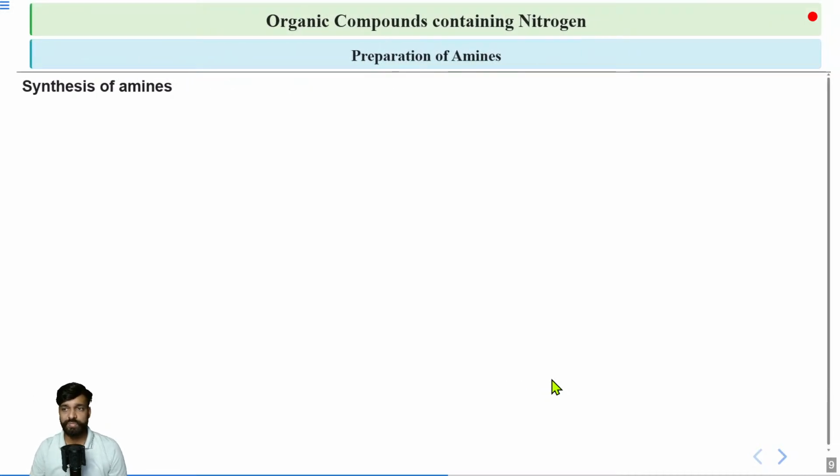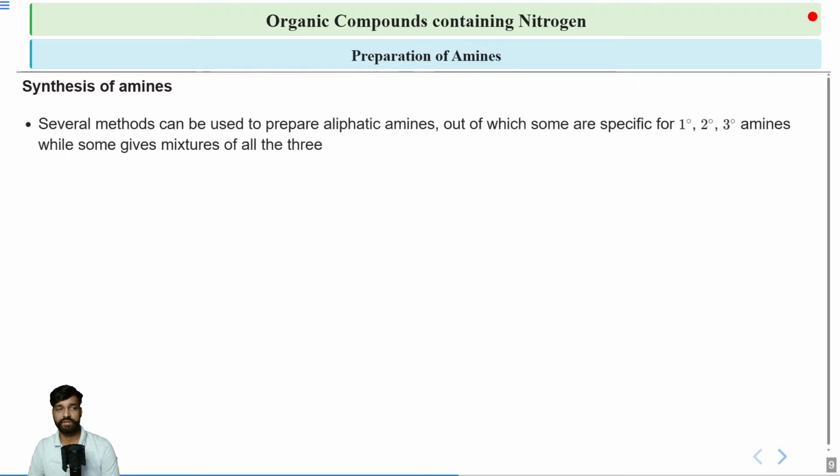Moving on to the preparation now. So we have talked about its structure and the nomenclature. Now we'll learn about the synthesis, how you will synthesize an amine. So various methods are present and they are specific for 1 degree, 2 degree and 3 degree amine. There are some methods that would give you a mixture of all, but we will talk about the specific reactions.